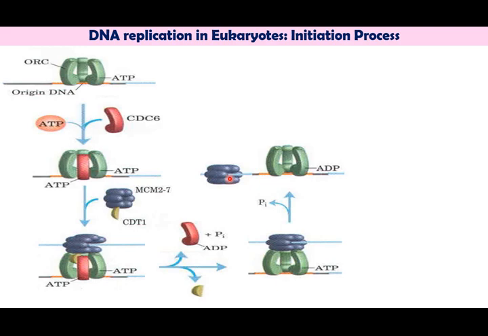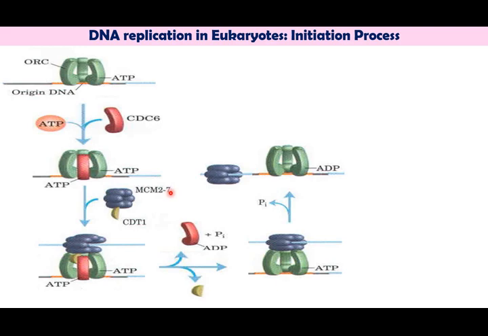Now you should remember that in eukaryotes this helicase is a heterohexameric complex of minimum chromosome maintenance proteins, that is MCM proteins. As I've told you, there are 6 proteins numbered 2, 3, 4, 5, 6, 7. Hence, this helicase complex is commonly called the MCM 2 to 7 complex.